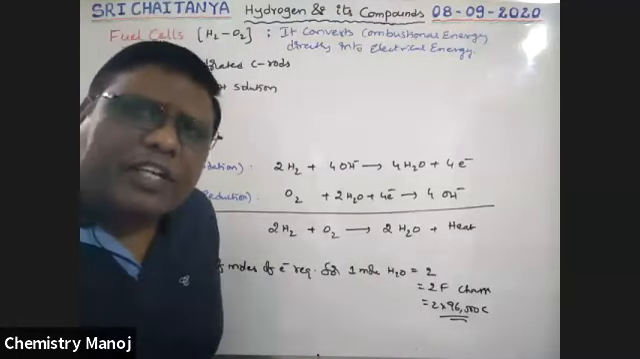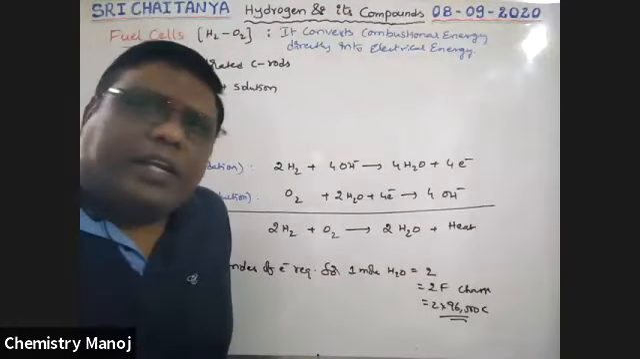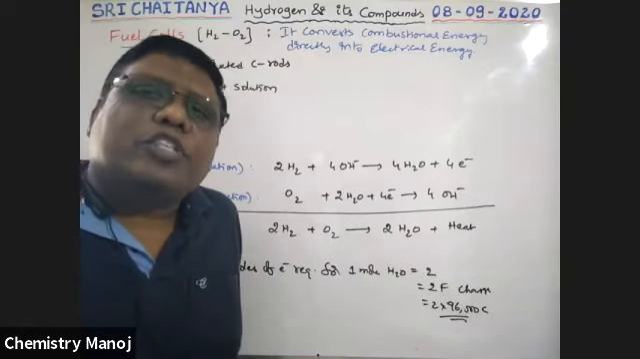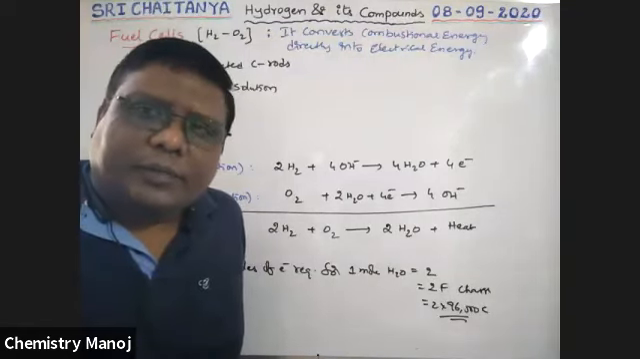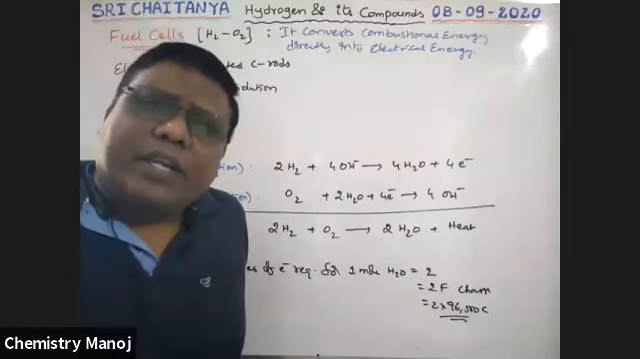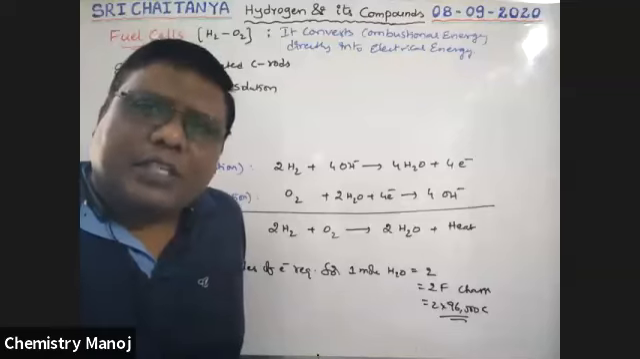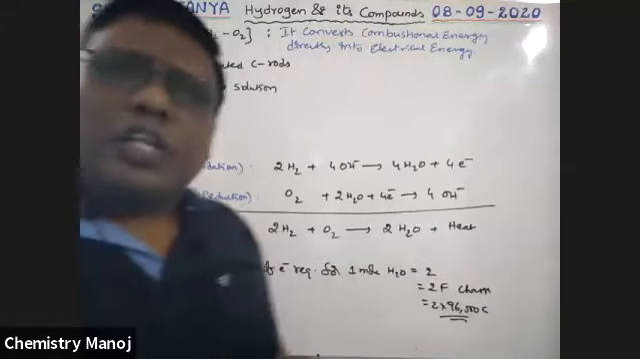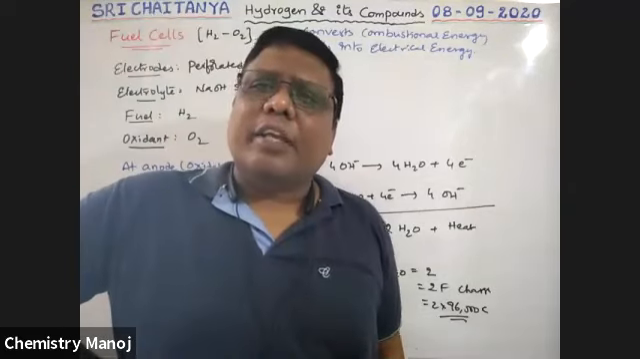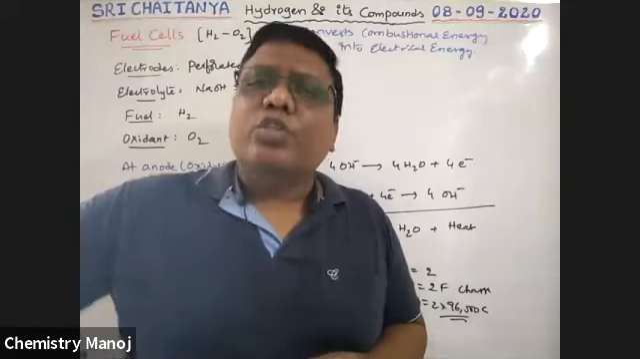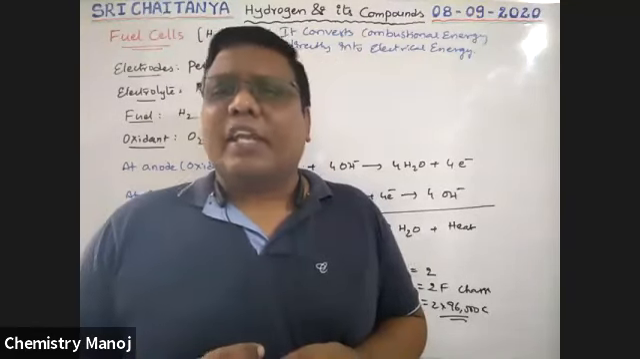That means combustion energy is nothing but heat energy. Here heat energy is converted into electrical energy. The instrument used for that purpose is called a fuel cell. What is the meaning of combustion? Burning of any substance in the presence of excess oxygen is called combustion. So a combustion reaction is an exothermic reaction, boys. Exothermic reaction means heat energy will be released, which is called combustion energy.